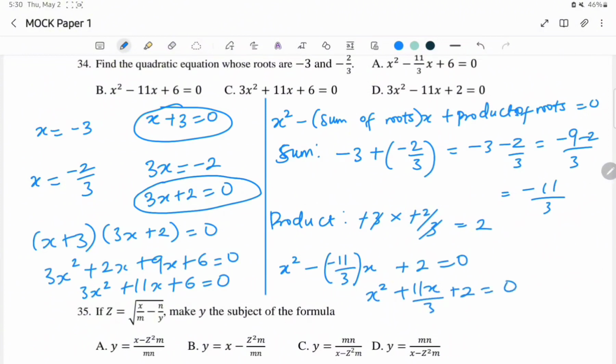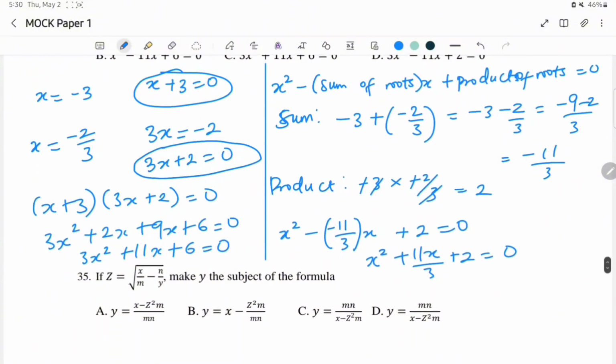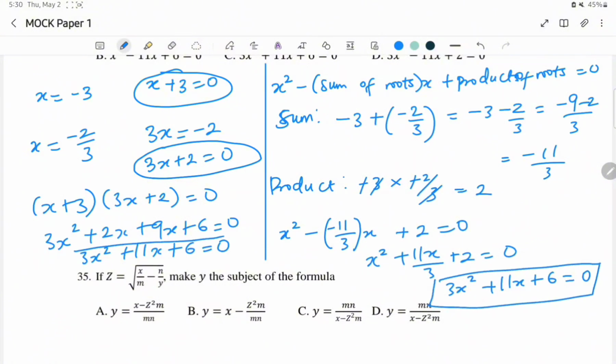So it is also equal to, when you multiply all through by the LCM of the denominator, but since we have just one denominator here, we are multiplying all through by 3. That means 3x squared plus 11x plus 6 equals 0, because 3 times 0 is still 0. So the value we got here is also what we got when we used the first method.